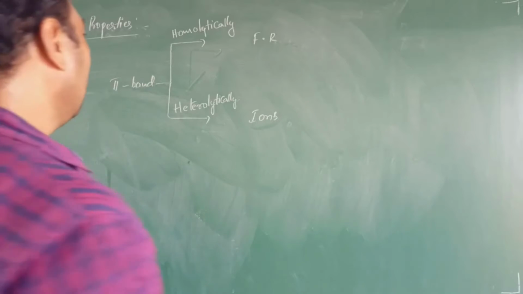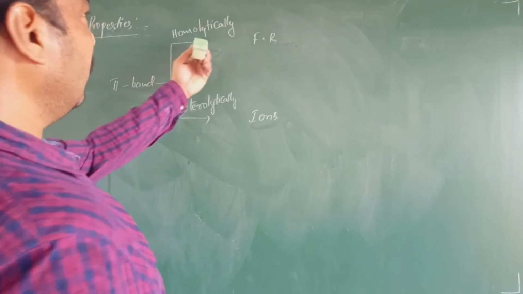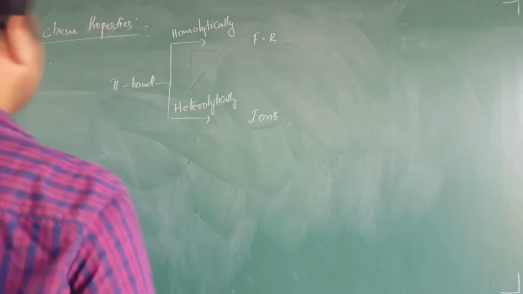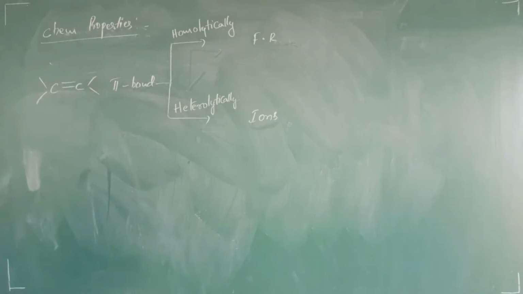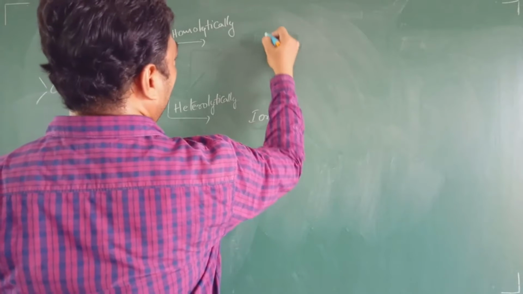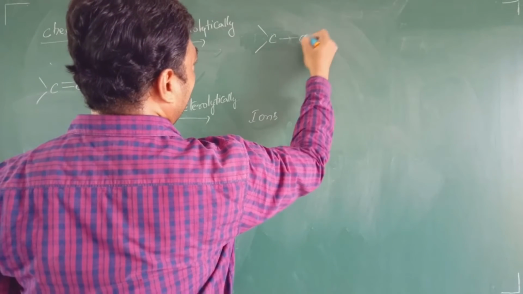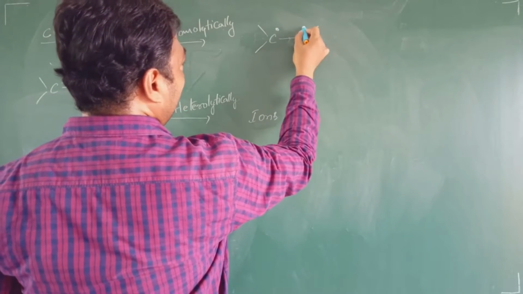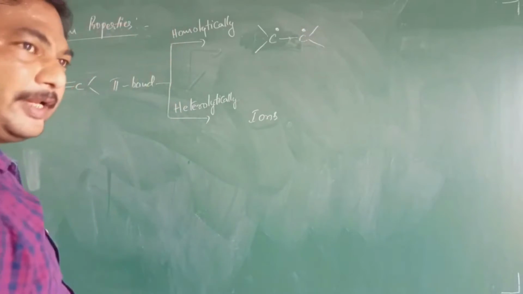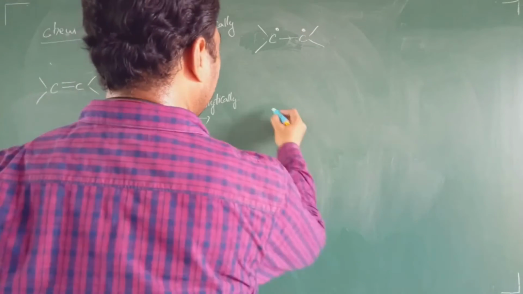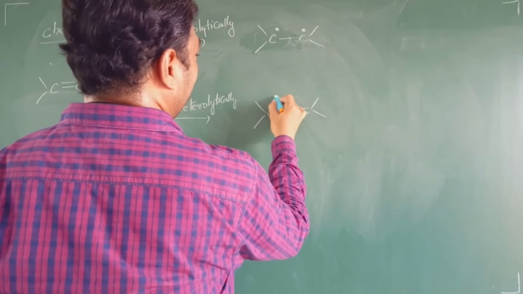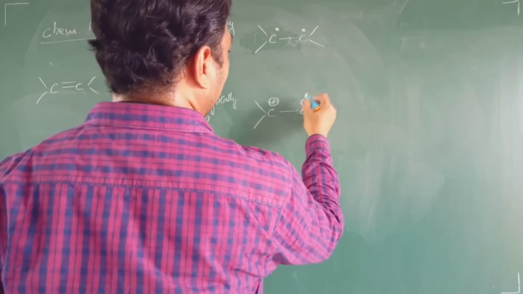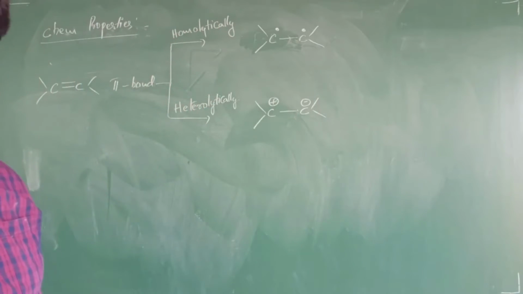Ions. Now, when the pi bond is cleaved homolytically, here this is our alkene, and when it is broken homolytically, then here this is one free radical, this is one free radical. If you take the same heterolytically, there will be one positive charge and here there will be one negative charge. Okay.